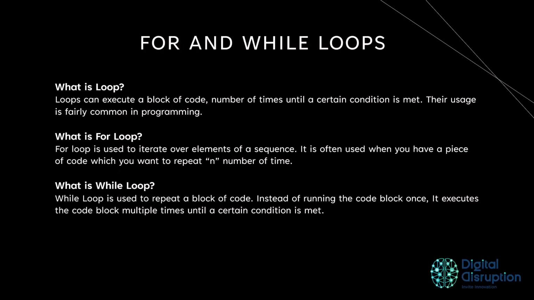For and while loops. What is a loop? Loops can execute a block of code a number of times until a certain condition is met. Their usage is fairly common in programming. What is a for loop? A for loop is used to iterate over elements of a sequence. It is often used when you have a piece of code which you want to repeat n number of times. What is a while loop? A while loop is used to repeat a block of code. Instead of running the code block once, it executes the code block multiple times until a certain condition is met.